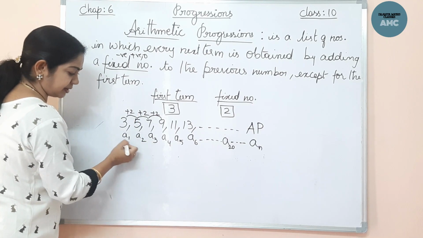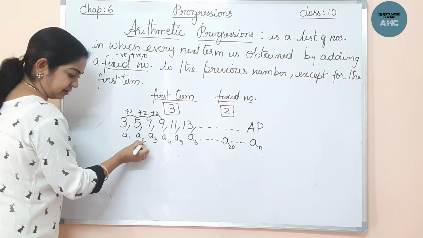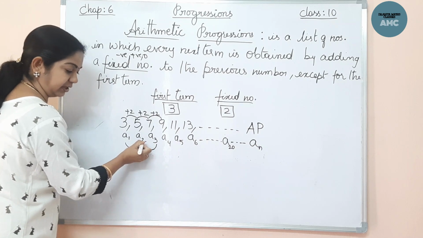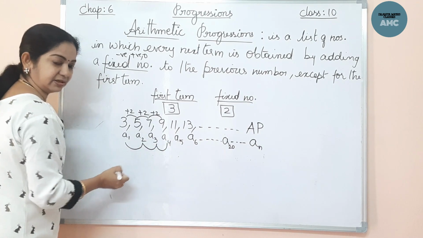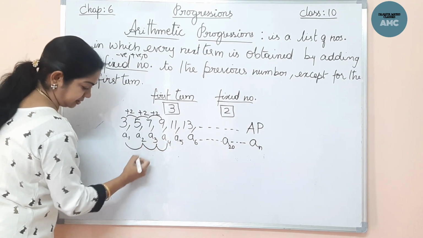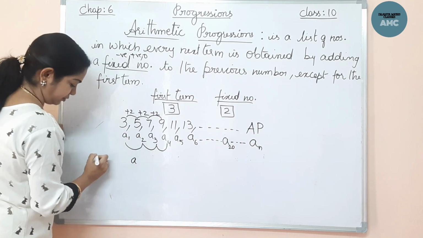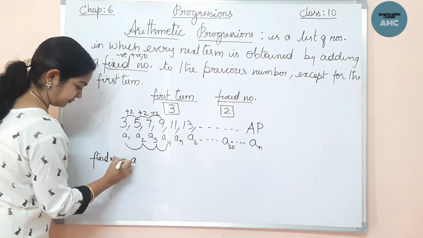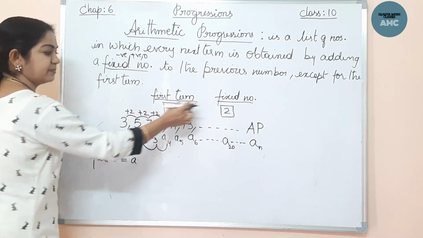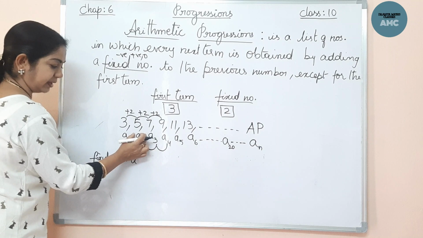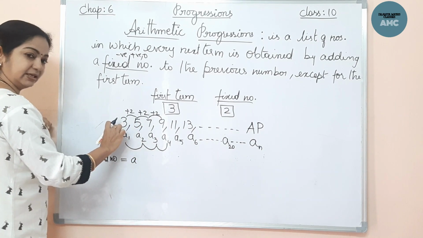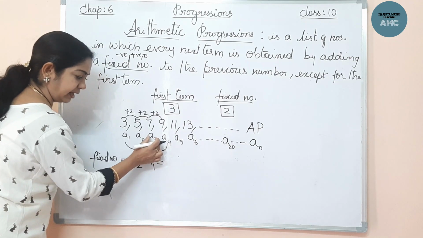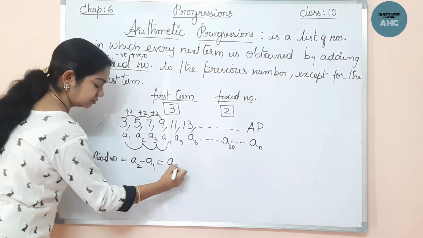Now if you subtract A1 from A2, or A2 from A3, or A3 from A4, how do you get this fixed number 2? From A2, if I subtract A1, A2 minus A1, or else A3 minus A2.